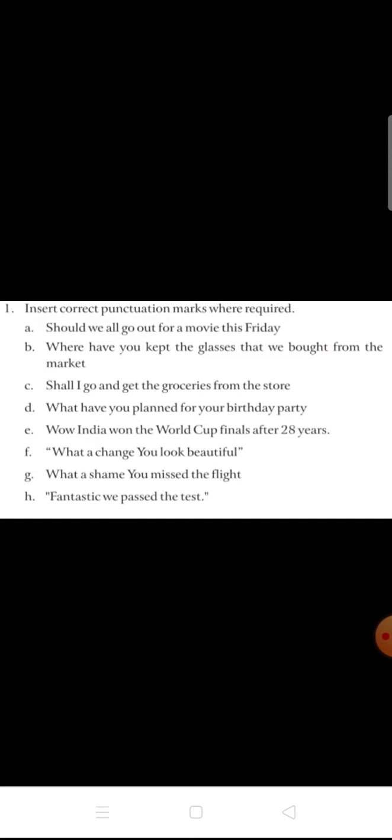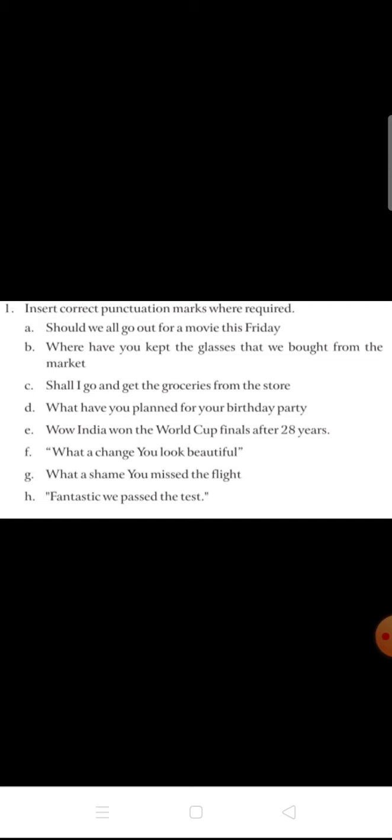The next one, where have you kept the glasses that we bought from the market? This is the second question. And the third one, shall I go and get the groceries from the store? And the next one, what have you planned for your birthday party?